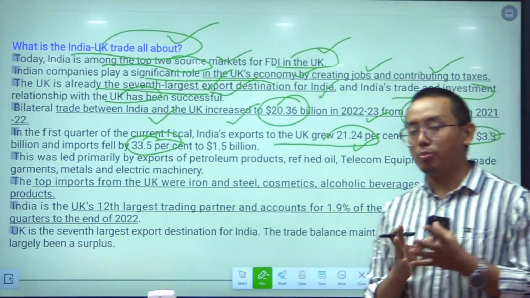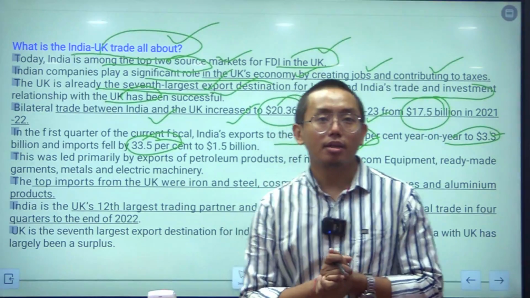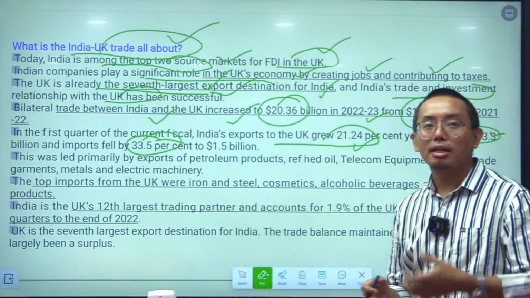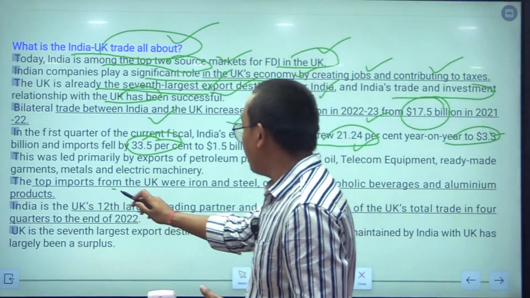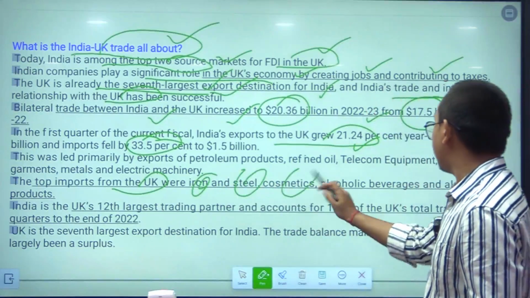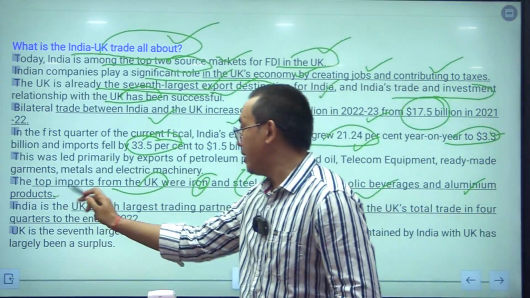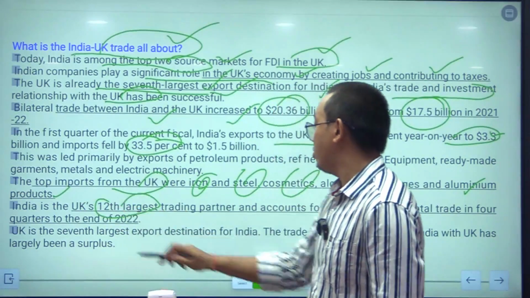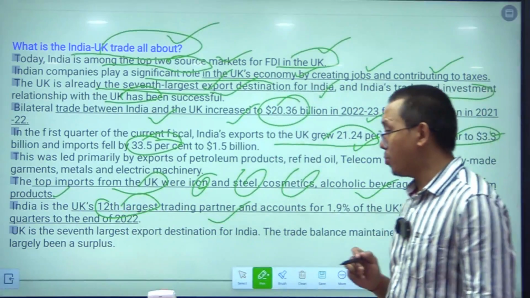and you have to know one point that India has a trade surplus with Britain. Okay, so India exports more to the UK than it imports from the UK, and the top imports from the UK are iron, steel, cosmetics, alcoholic beverages, and aluminum products, and India is the UK's 12th largest trading partner. Okay, so this is an important point again.